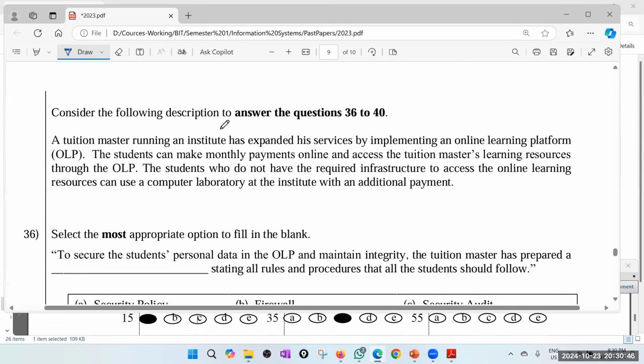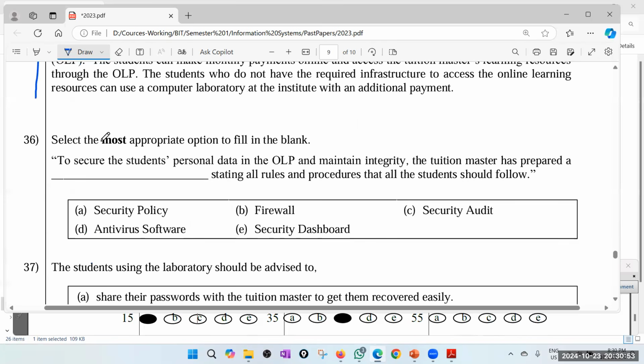Consider the following description to answer questions 36 to 40. Okay, so you have a description. Select the most appropriate option to fill in the blank. To secure the students' personal data in online processing and maintain integrity, the tuition master has prepared a blank stating all rules and procedures that all students should follow.